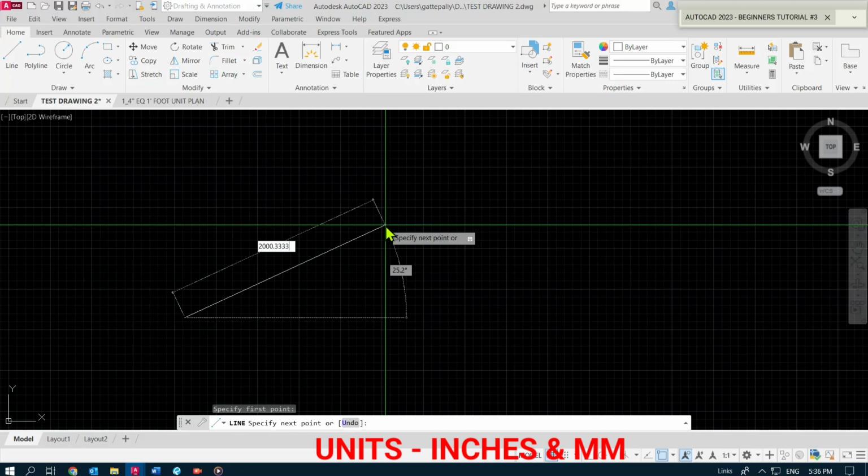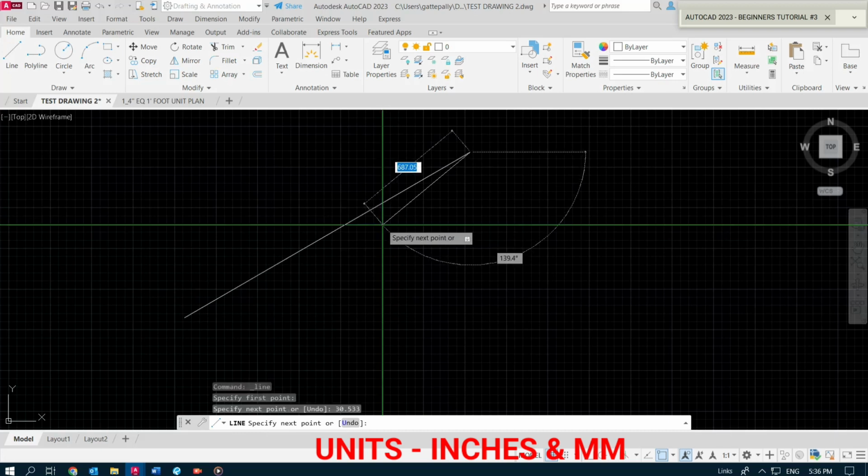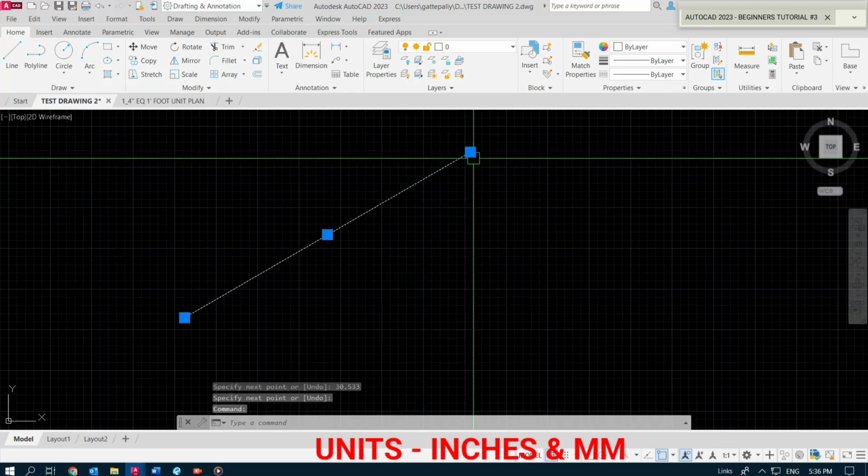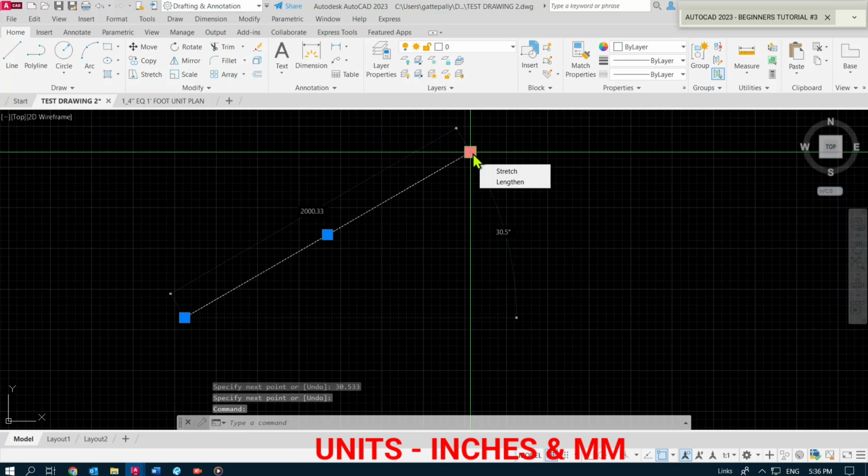Now that I created this line, notice that its length is shown as 2000.33 and the angle as 30.5 degrees, which are correct according to the precision I previously set.